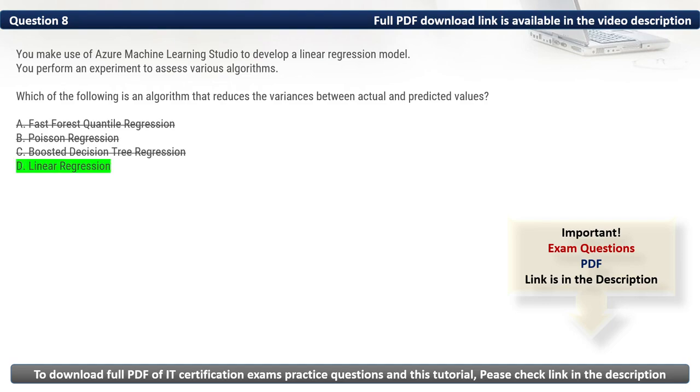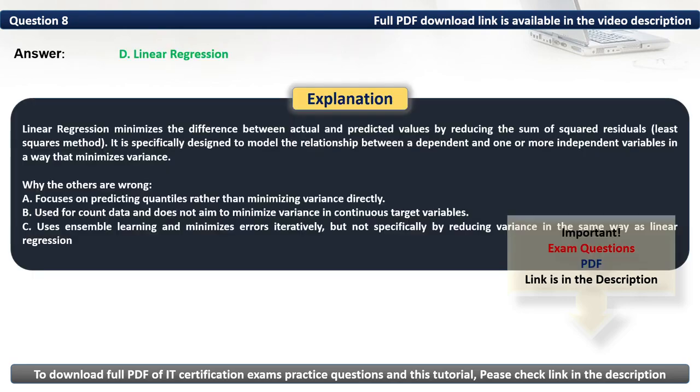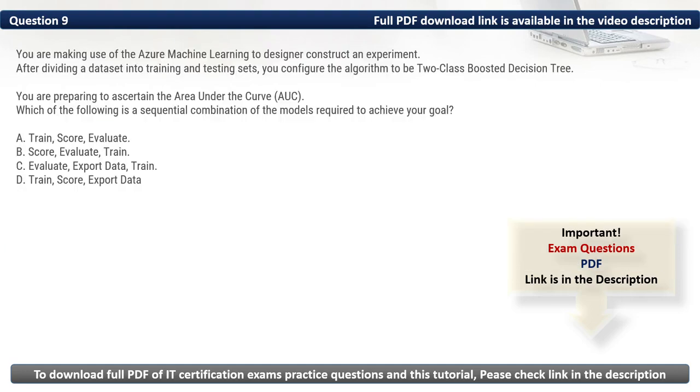Thus, the correct option is D. Linear regression minimizes the difference between actual and predicted values by reducing the sum of squared residuals. It is specifically designed to model the relationship between a dependent and one or more independent variables in a way that minimizes variance. Question 9.